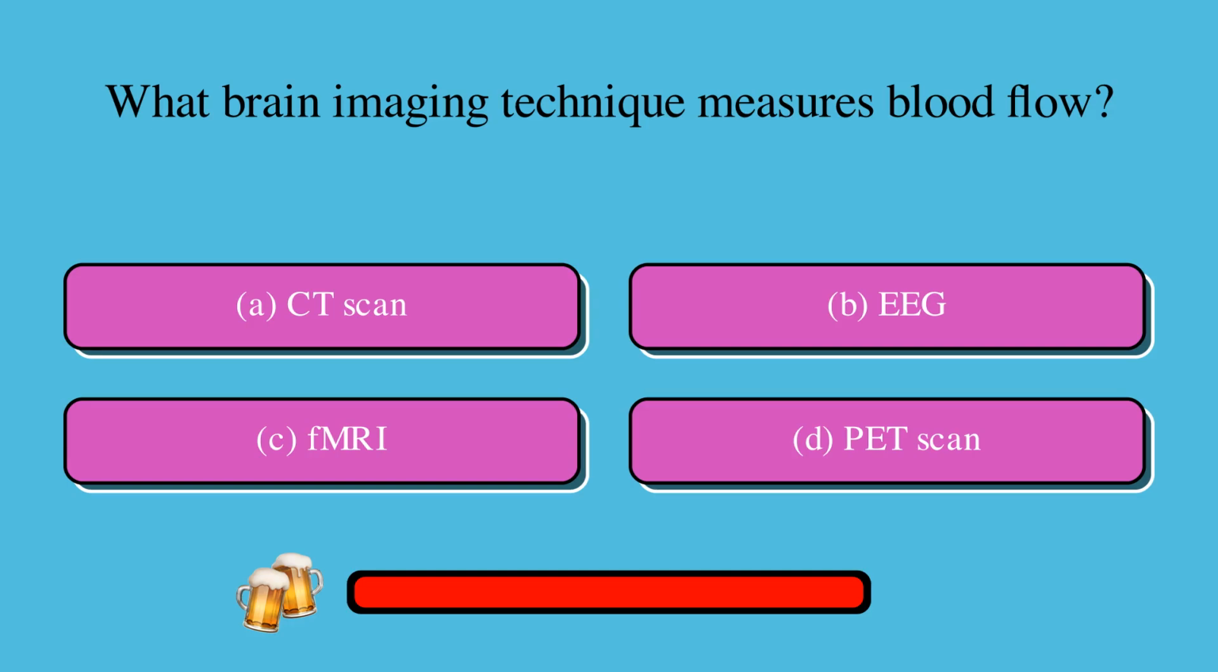What brain imaging technique measures blood flow? Is it A, CT scan, B, EEG, C, fMRI, or D, PET scan? The correct answer is C, fMRI.